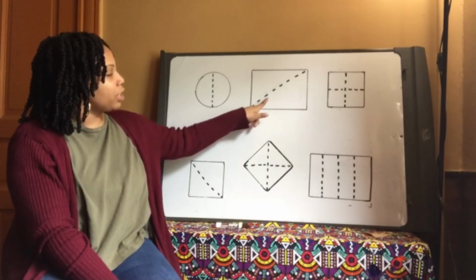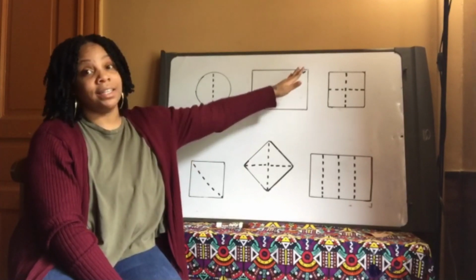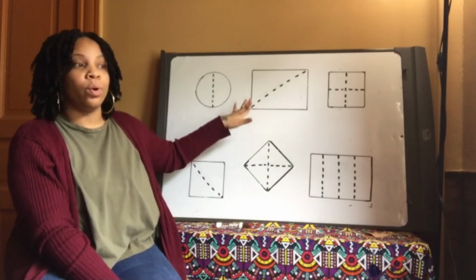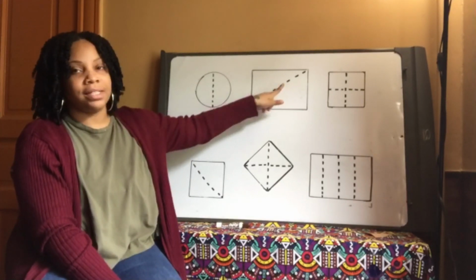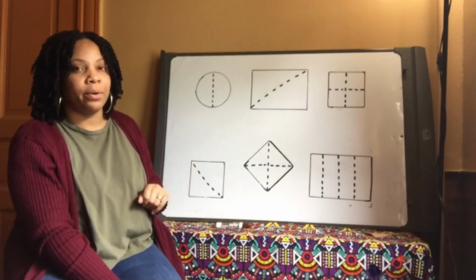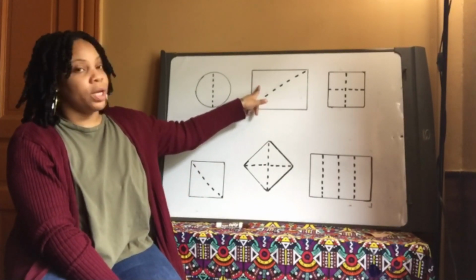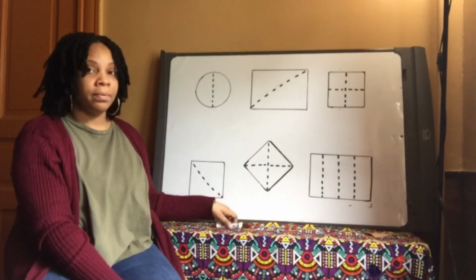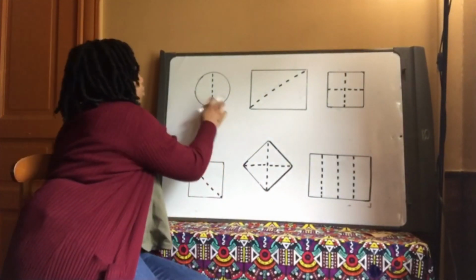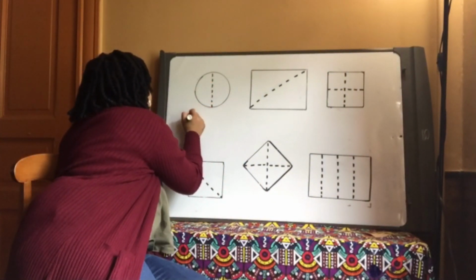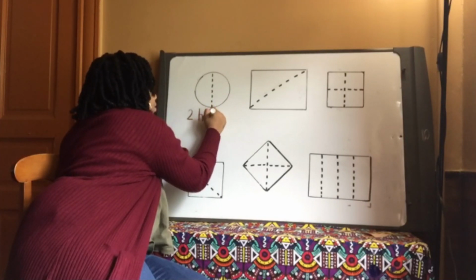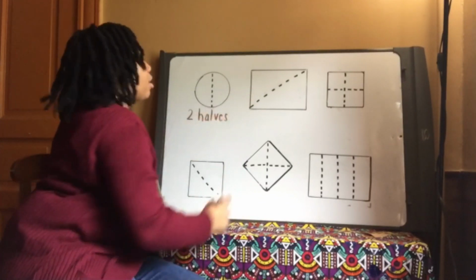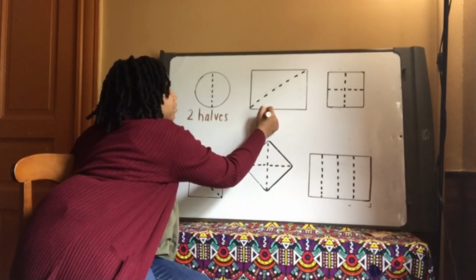We drew our line straight in the middle, going diagonally, because that's fine too. Sometimes we can create halves or fourths by drawing diagonal lines, not just vertical or horizontal. But since there are 2 equal parts, that means that this rectangle is split in half. All right, and I'm going to write that here. So we split this circle into 2 halves, or divided the circle into 2 halves. And we also divided our rectangle into 2 halves.